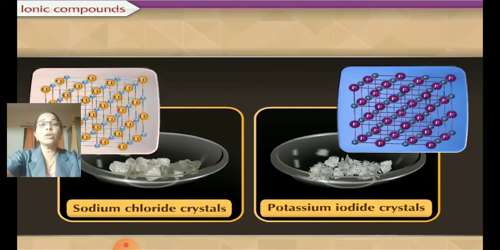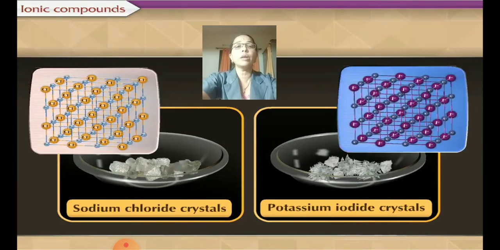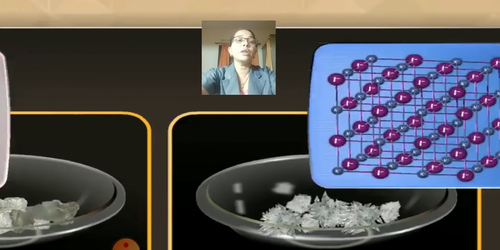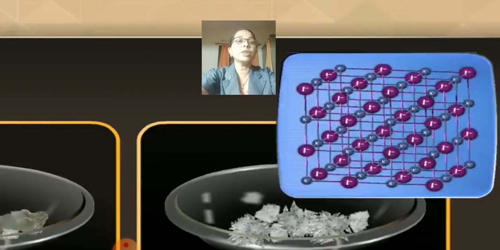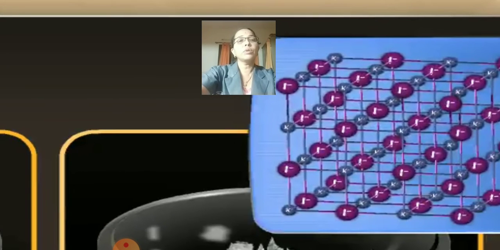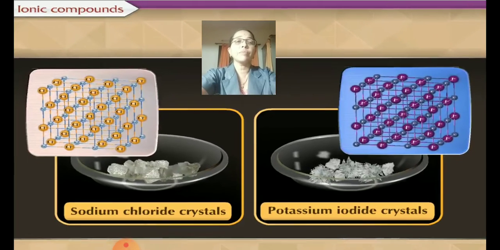Here you will find potassium iodide crystals and sodium iodide crystals. Sodium chloride we have already seen. Potassium iodide, you could find potassium, that is K, and I. Here also K and I. KI will be its formula. So K is positive and I, that is iodide, is negative.